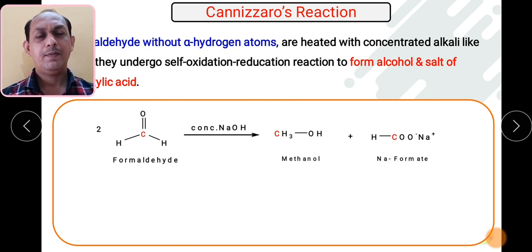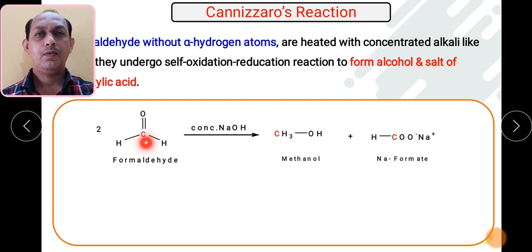Suppose this particular aldehyde molecule undergoes an oxidation reaction, meaning addition of oxygen. Which particular molecule is formed? The aldehyde on oxidation gives carboxylic acid, right? So there oxygen is added. As we are carrying out the reaction in basic condition, we will get the sodium salt of carboxylic acid. So this is sodium formate.